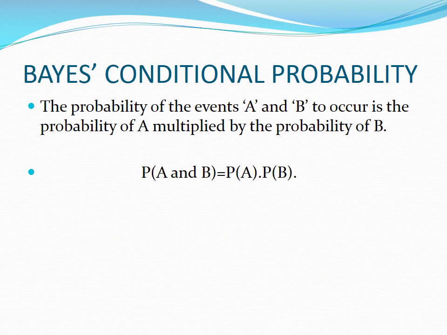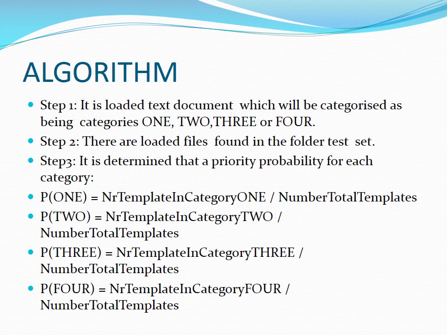We make use of Bayes conditional probability. The probability of the events A and B to occur is the probability of A multiplied by the probability of B. The algorithm used in the design of this classifier is as follows.